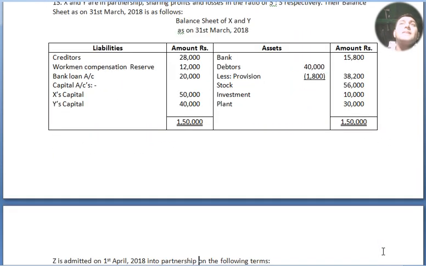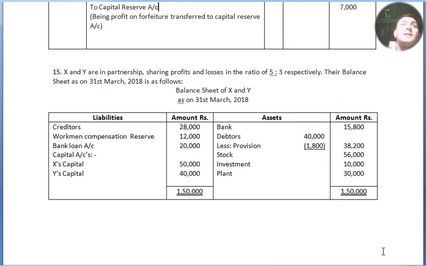Now we move to our next question. The question is from partnership. X and Y are in partnership, sharing profits and losses in the ratio of 5:3 respectively. Their balance sheet as on 31st March 2018 is as follows. Balance sheet of X and Y as on 31st March 2018. Liabilities, amount, assets, amount. There is no debit and credit in the balance sheet, as you know from class 11.